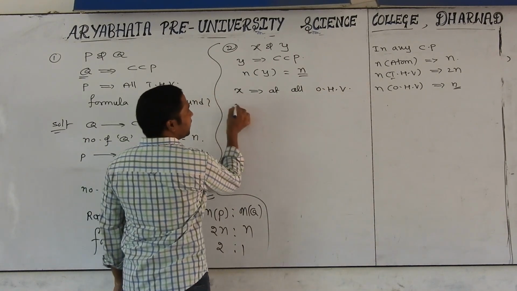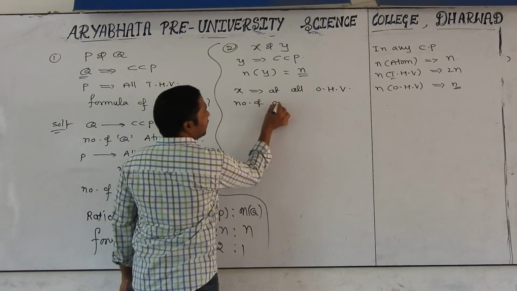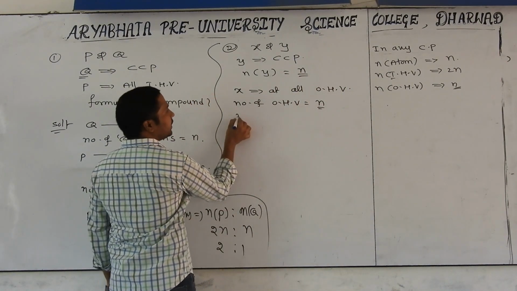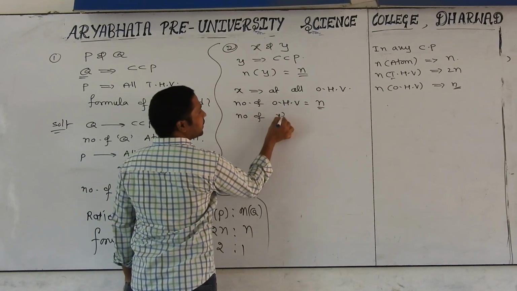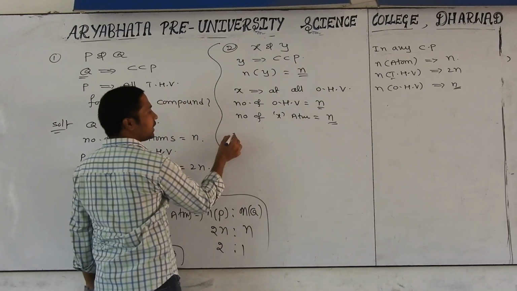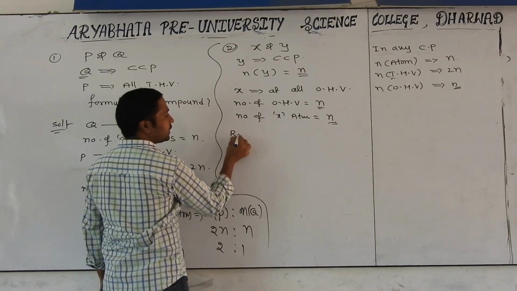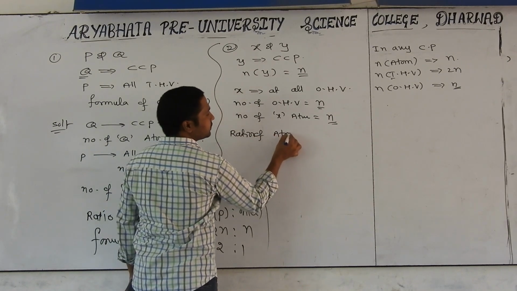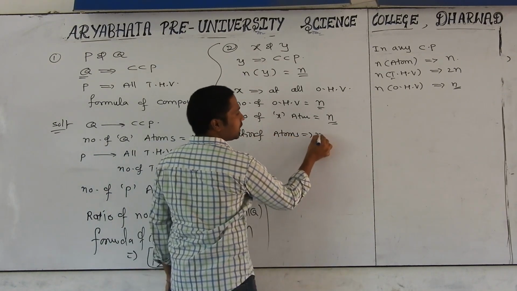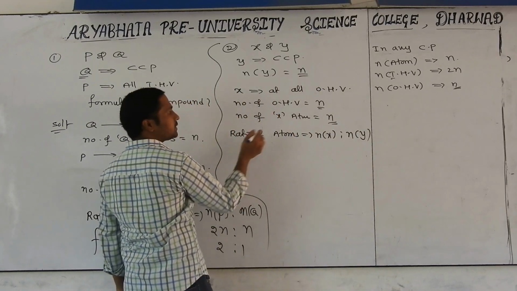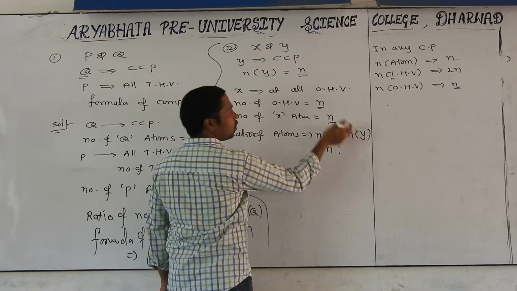Automatically, the number of octahedral voids will be how many? n only. Automatically, the number of X atoms will also be n. So I want to find the formula from the ratio of atoms, n of X to n of Y. How many X atoms will be there? n, to how many Y atoms?